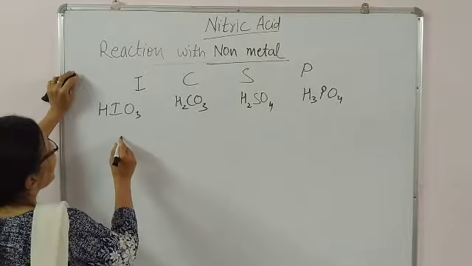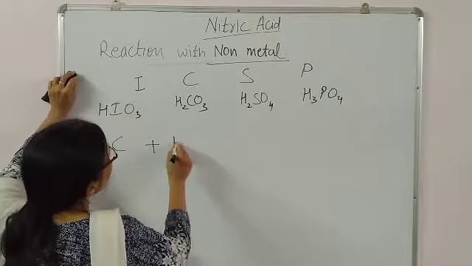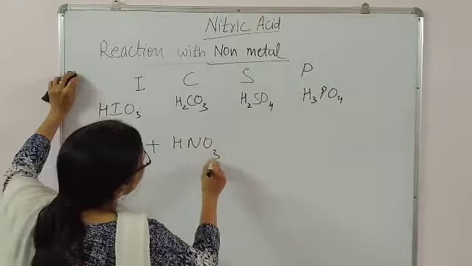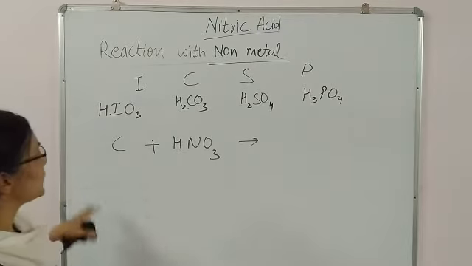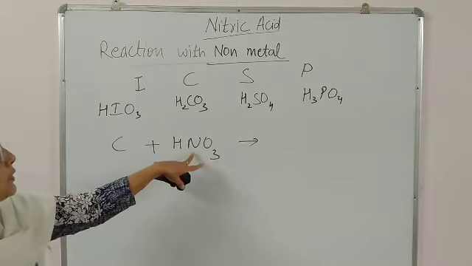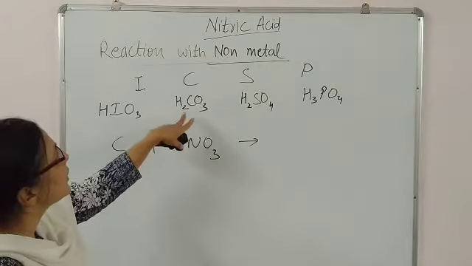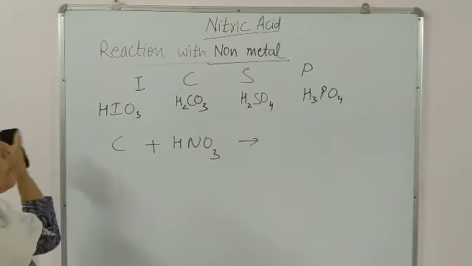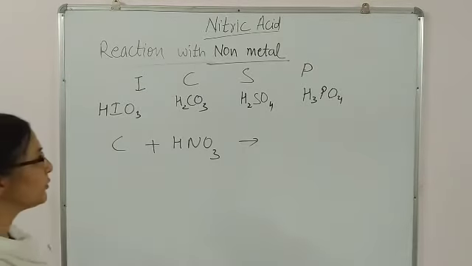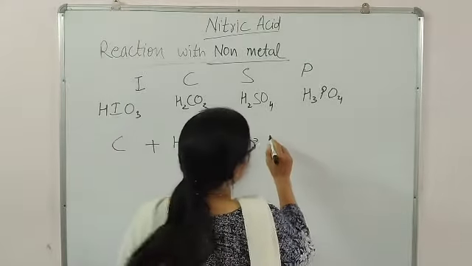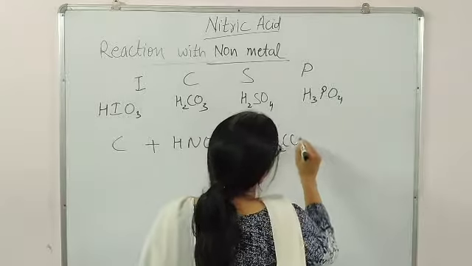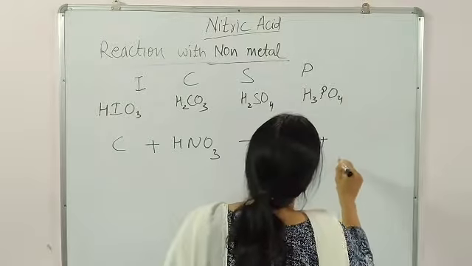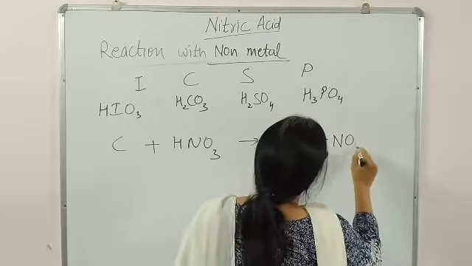Now I am doing work for carbon and HNO3. The very first key point is that when carbon reacts with HNO3, one product will be H2CO3 and another product, 101%, for all non-metals it will be NO2. So it's quite easy that H2CO3 will form along with the NO2.